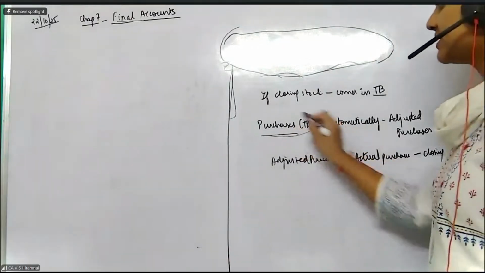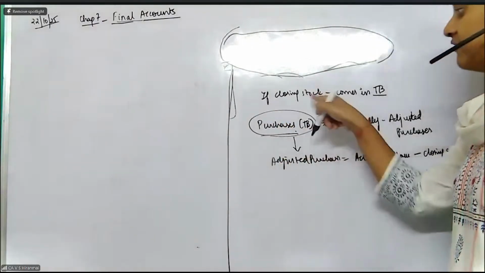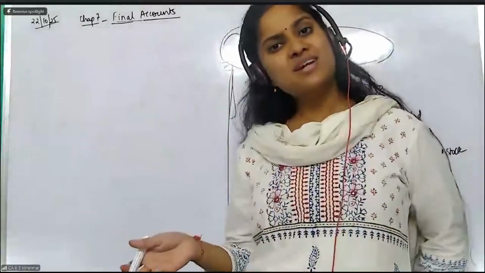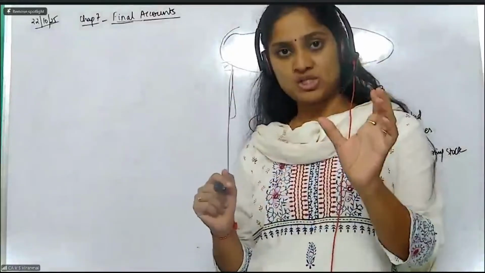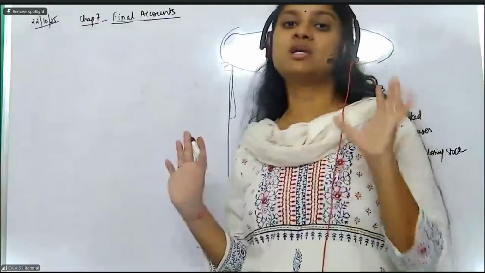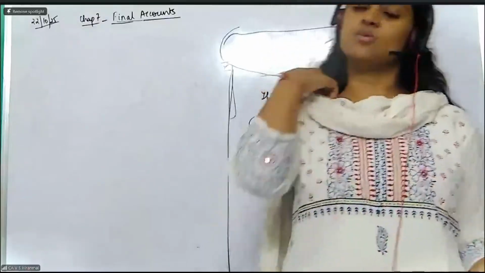So purchases changes into adjusted purchases when the closing stock is in the trial balance. Madam, if closing stock is given outside, then no problem. If closing stock is given outside, the purchases will be taken as it is. That means it will still include the value of that closing stock. Is that clear?